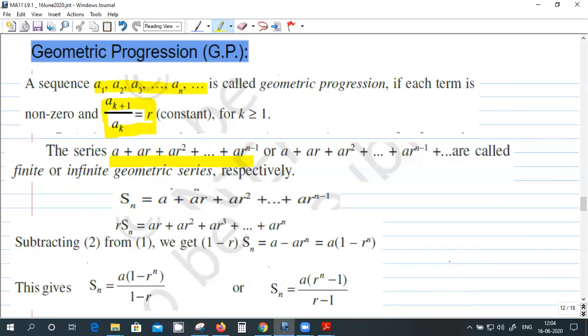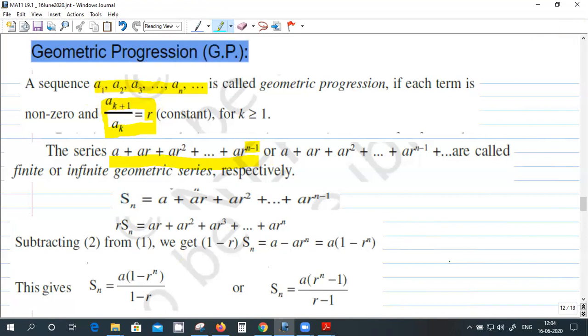a, ar, ar square. The nth term will be a into r raised to the n minus 1, because the first term is a r raised to the 0, the second term is a r raised to the 1, so the nth term will be a r raised to the n minus 1. Okay, right. The sum you can write as this one,